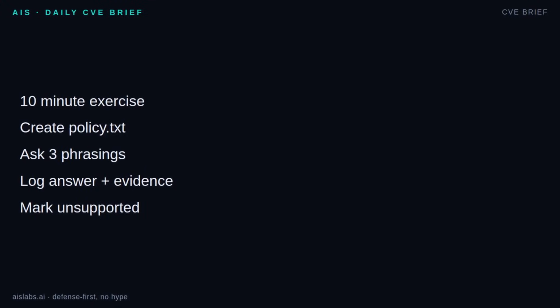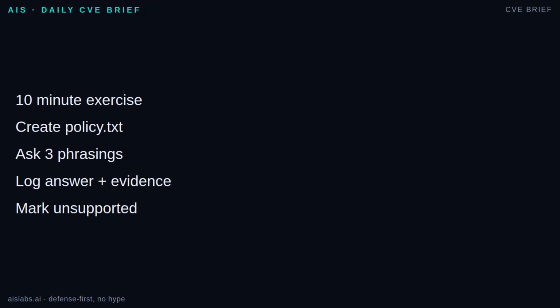Here is a safe 10-minute exercise on your own machine. Create a text file called policy.txt with 5 simple rules, including one refund rule. Write a small script that reads the file and asks the model 3 versions of the same question: direct, vague, and leading. For each response, log the exact question, the answer, and the sentence from policy.txt that supports it. If there is no supporting sentence, mark the answer unsupported. You do not need a fancy framework or third-party tools. The lesson is to watch how phrasing changes output. Then practice refusing to promote unsupported text into a final answer.